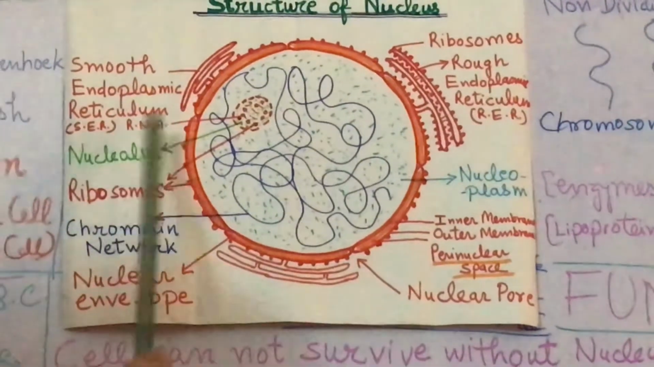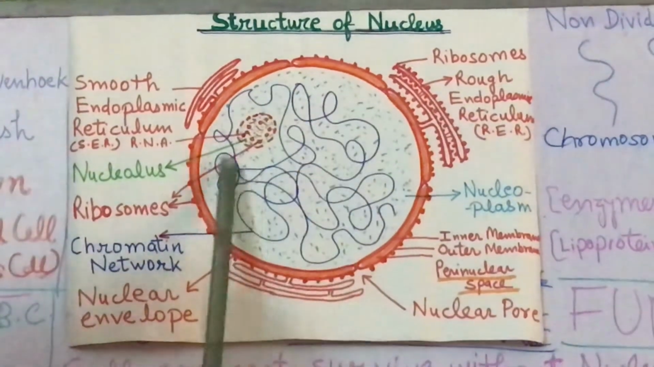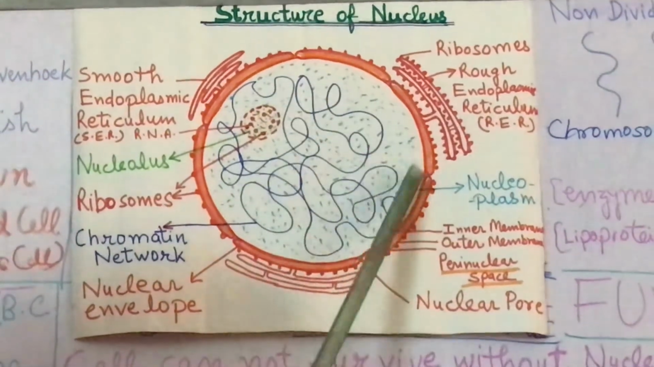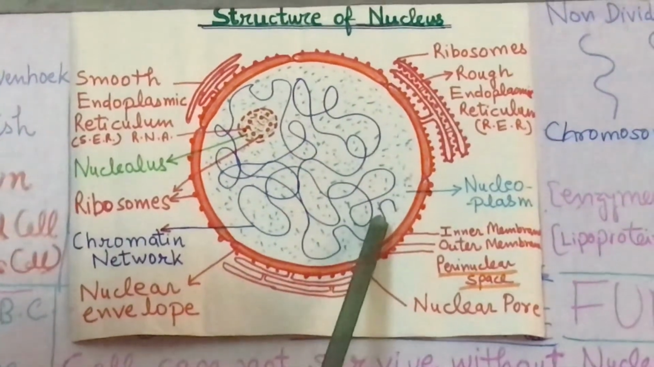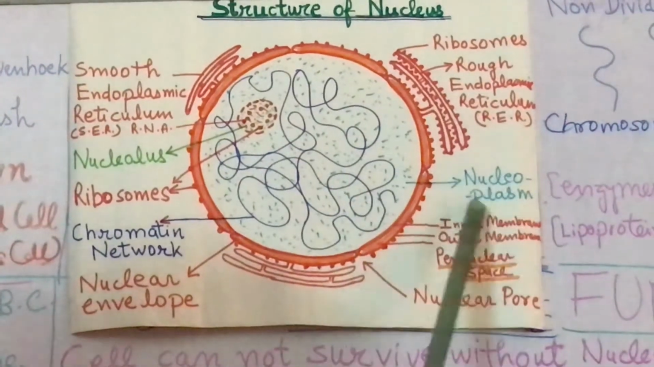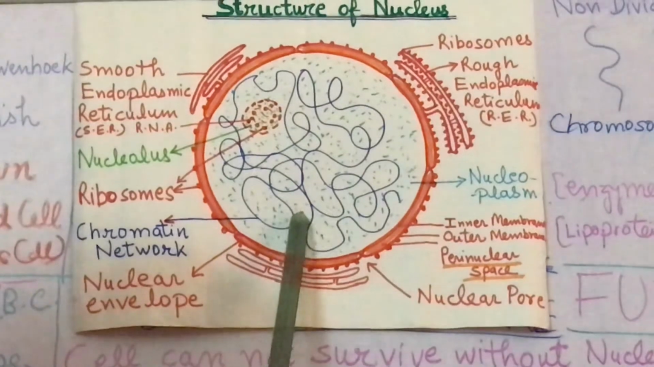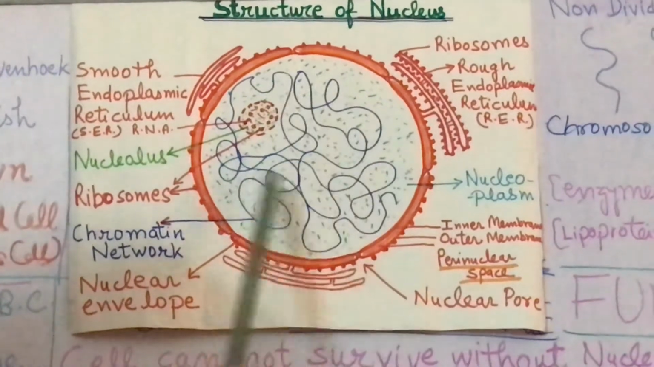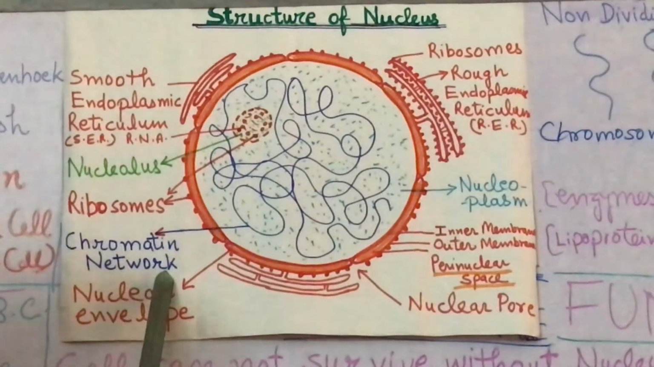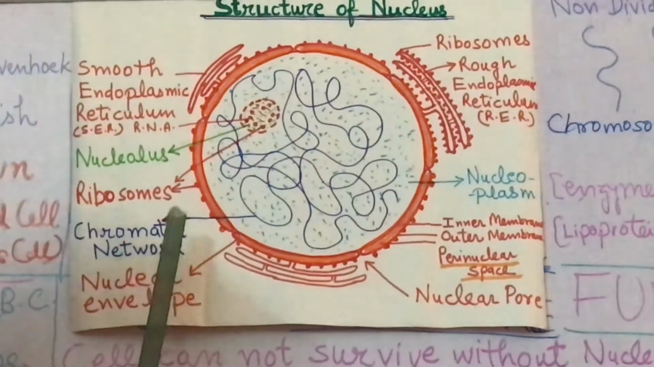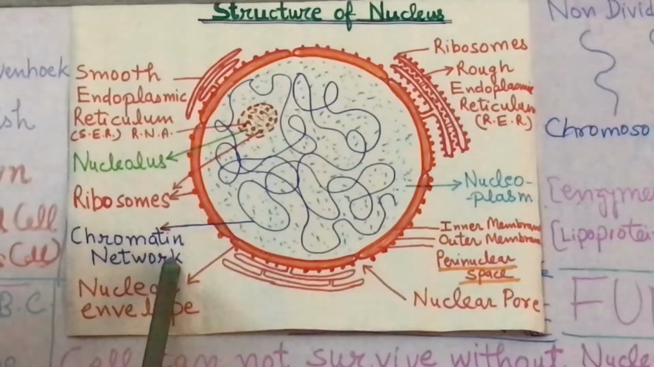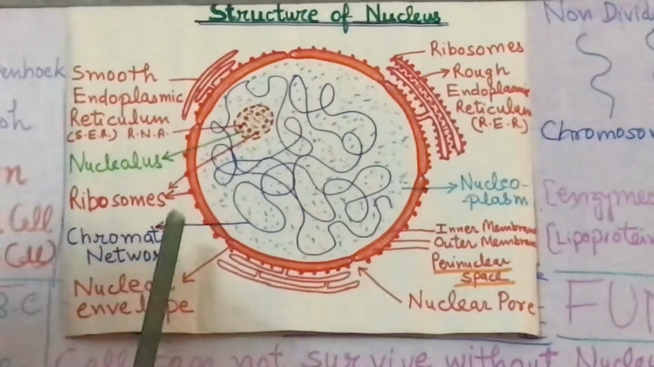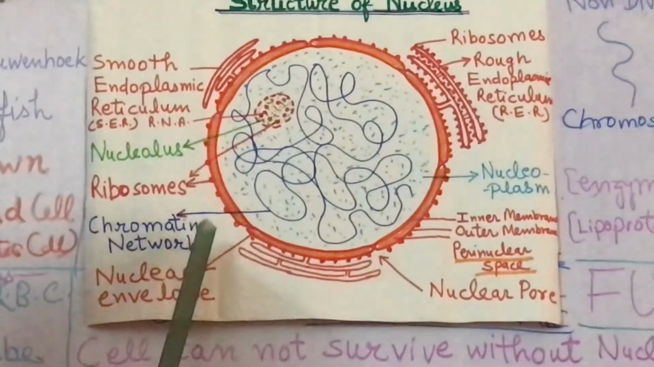Now come to the central part of the nucleus. In the center, a liquid is present, which is shown by the dotted portion in this diagram. This liquid is called nucleoplasm. In this nucleoplasm, there is the presence of coiled thread-like structure, and this is called chromatin network. And this chromatin network is the hereditary material of a cell. That means it carries characters from one generation to another generation during cell division, during heredity.